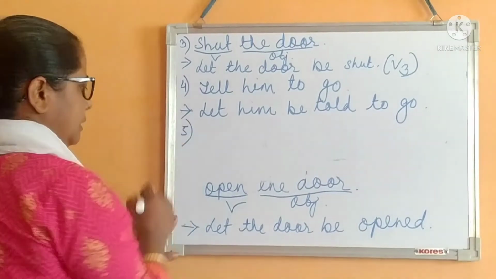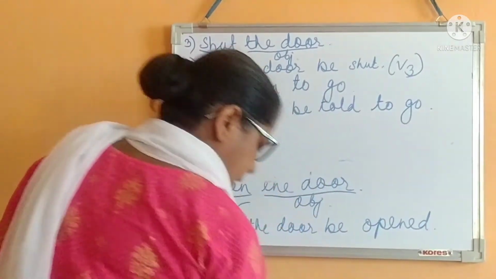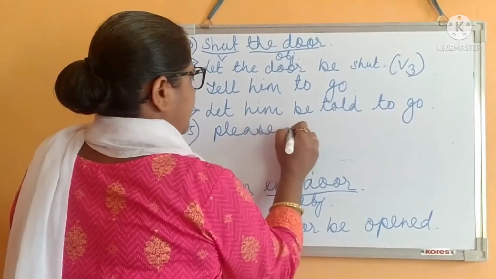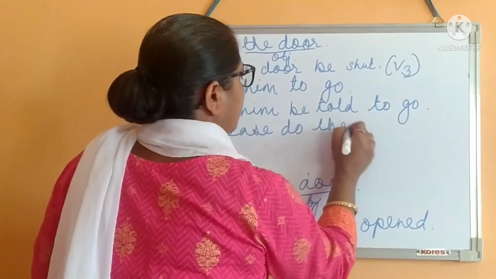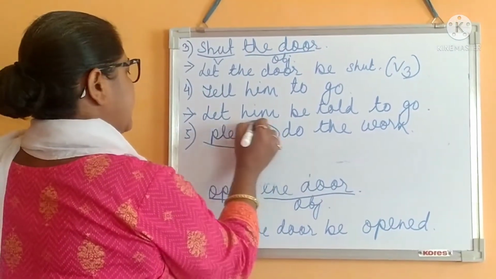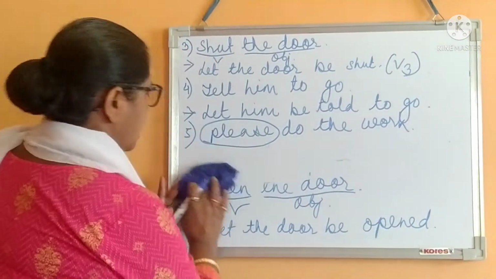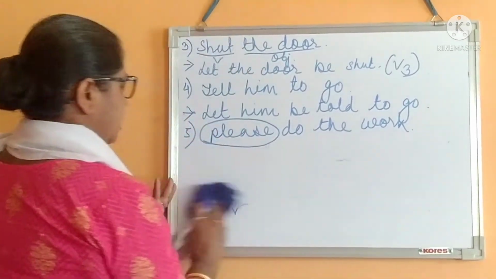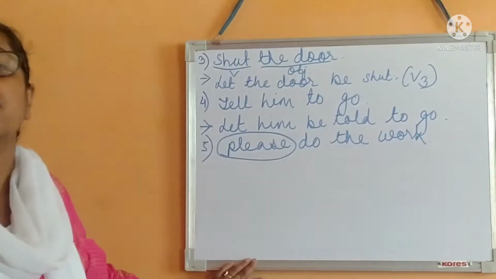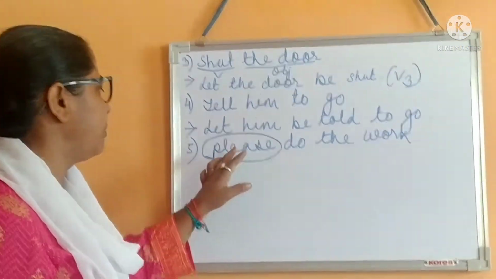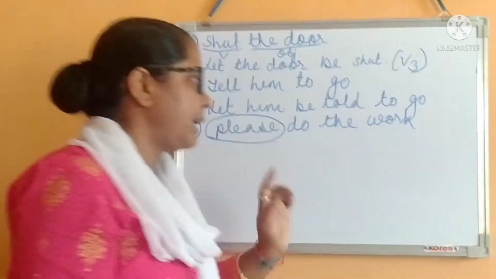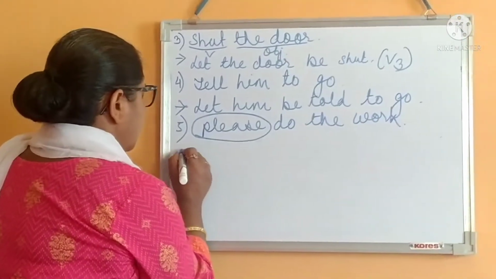Then the next one, please do the work. Whenever please is there in the sentence while doing voice change, what is our first and foremost duty? Please implies request. So who is saying?